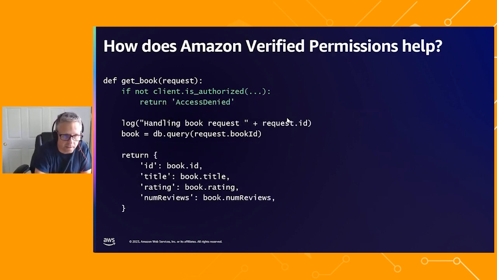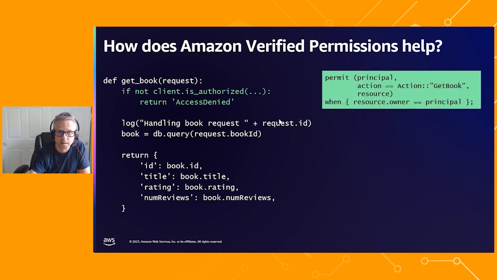By externalizing these rules into policies, we can replace all of this logic within the get book function with a single call out to an external authorization service. So now we can make a call out: is the client authorized to call this function? And the authorization service can evaluate that request based on a set of policies that describe who is allowed to make that call.